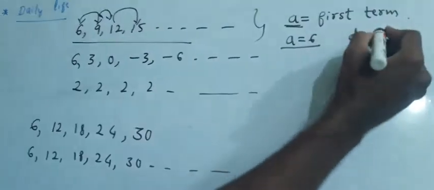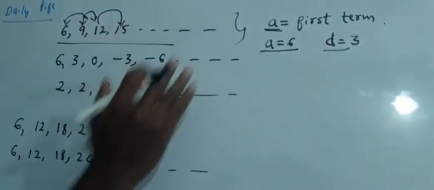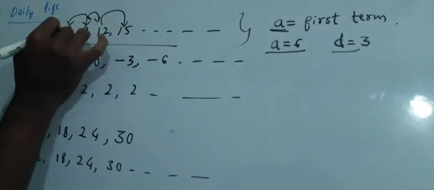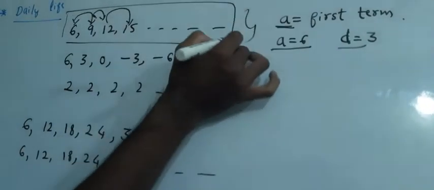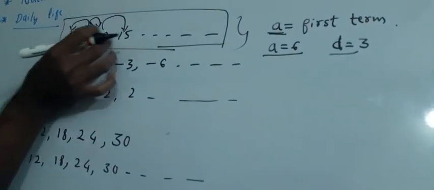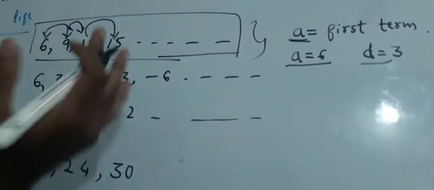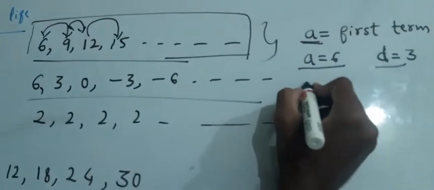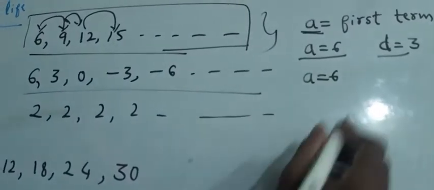That is the common difference 3, and it is the same across the whole sequence. So we call this an arithmetic progression, because D is constant across the sequence. Now in this case, what is A? 6. What is D?